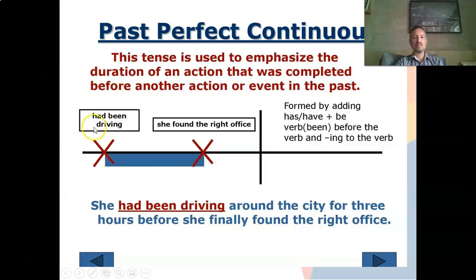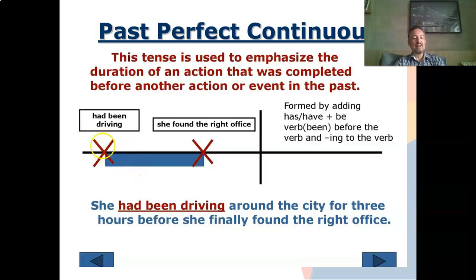So it was the duration of this action that she had been doing until another action or event in the past. Okay? So we have to bear in mind that the past perfect continuous emphasizes a continuous action, something that was going on. It emphasizes the duration of an action.